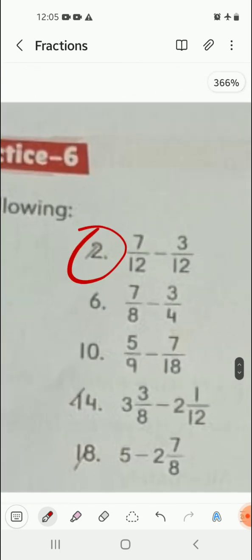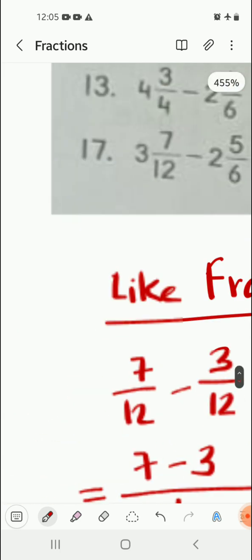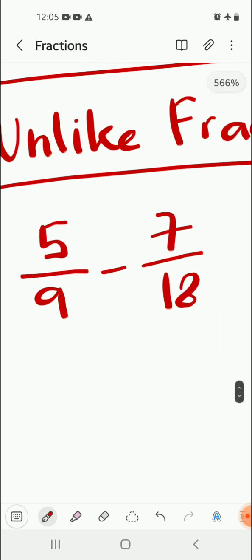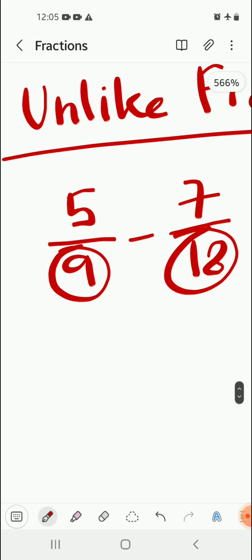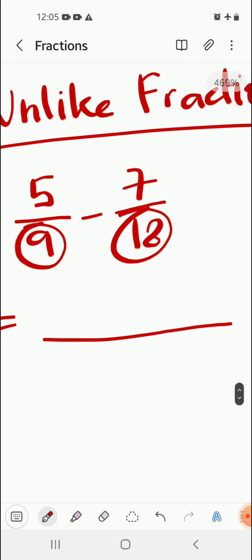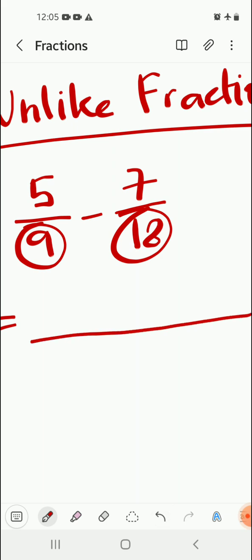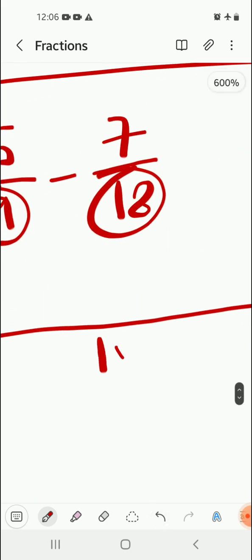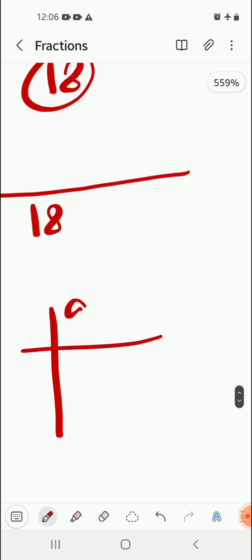For unlike fractions, let's choose 5 by 9 and 7 by 18. So 5 by 9 minus 7 by 18. Now we have to find the LCM of 9 and 18. As I told you, there's a simple method to find the LCM orally. Spot the smaller number, that is 9. If there is any number by which we multiply the smaller number and get the greater number, then the greater number will be my LCM. In this case, 9 into 2 is 18. So 18, the greater number, will be my LCM. You can also try it and see the answer is correct.